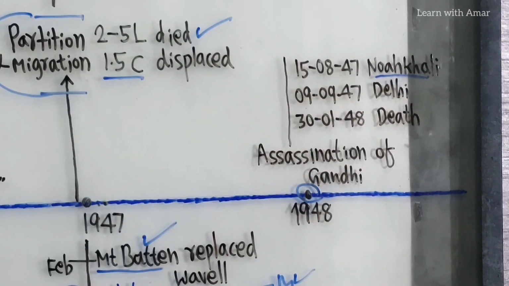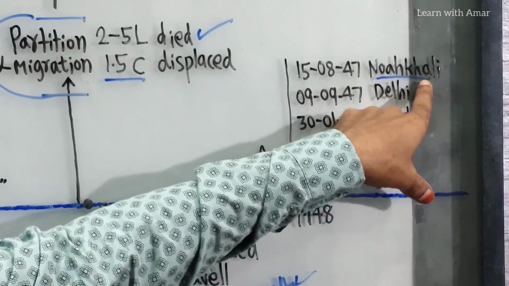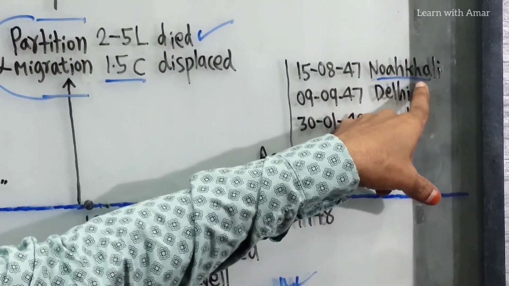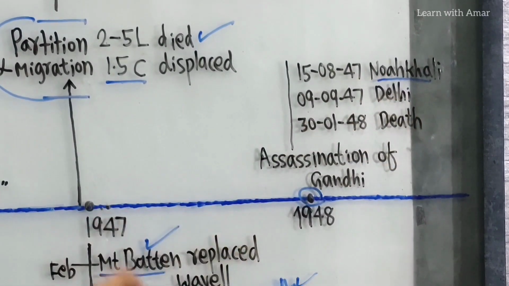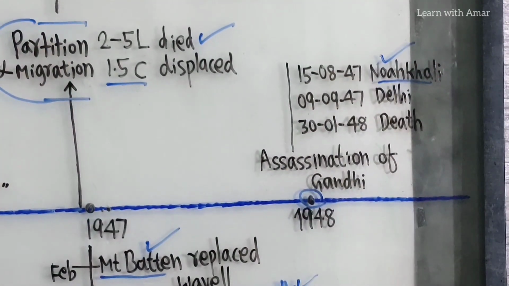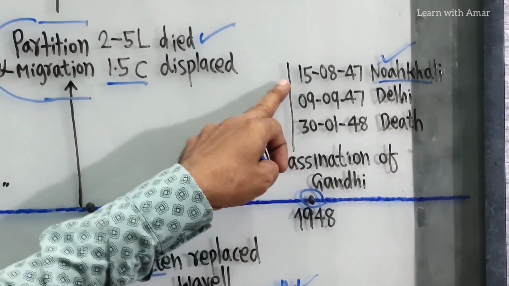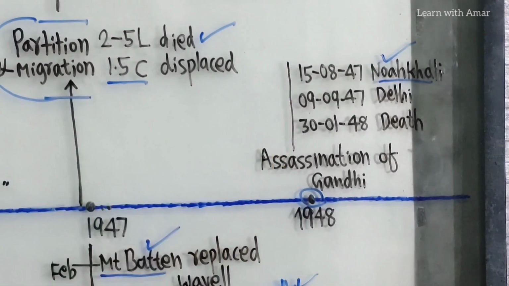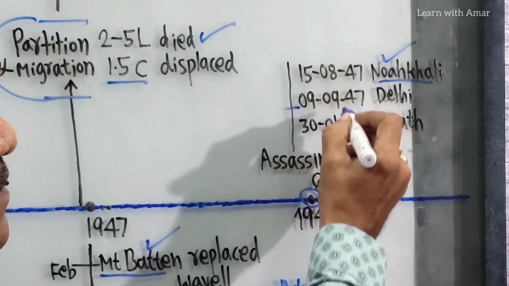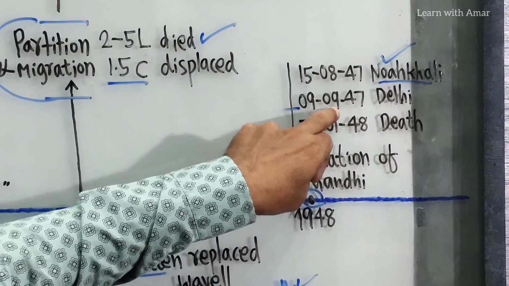So he went to the riot-hit areas of Bengal to maintain peace and brotherhood between Hindus and Muslims. He spent all his time in riot-hit areas to create peace among Hindus and Muslims. He returned to Delhi on 9th September 1947.